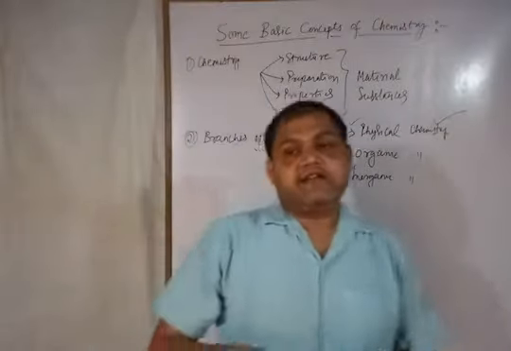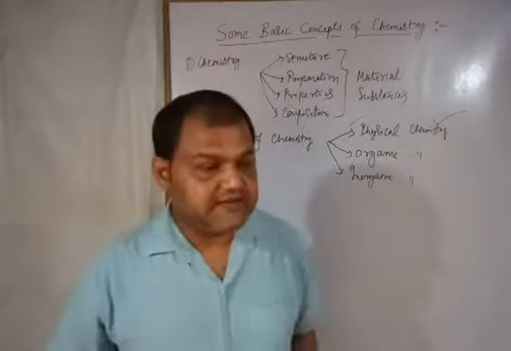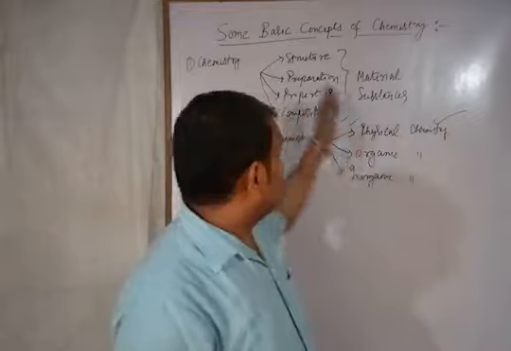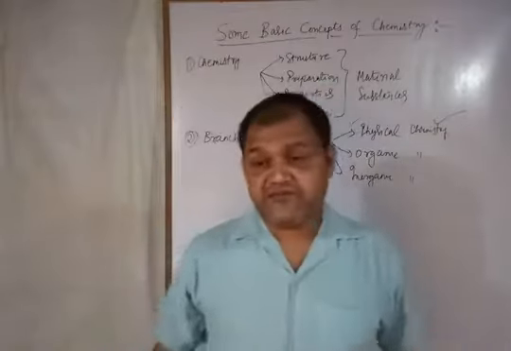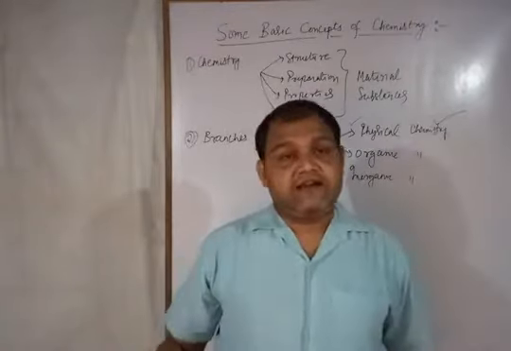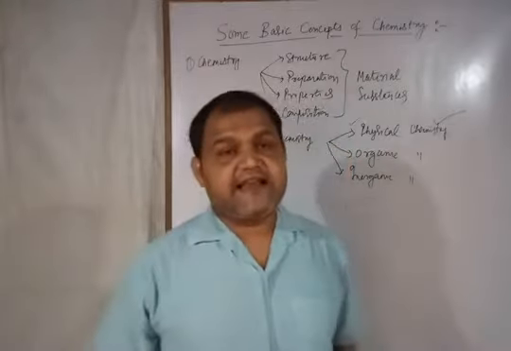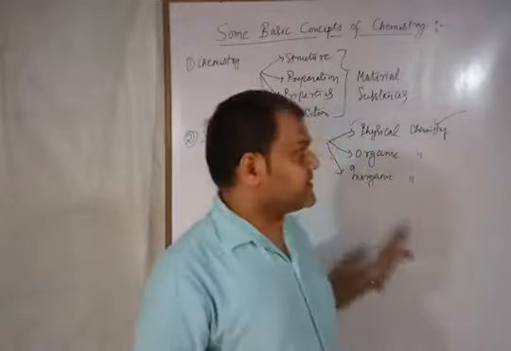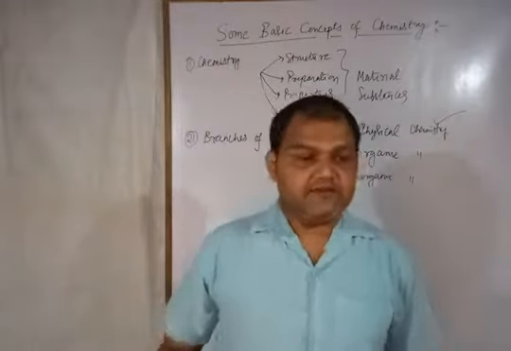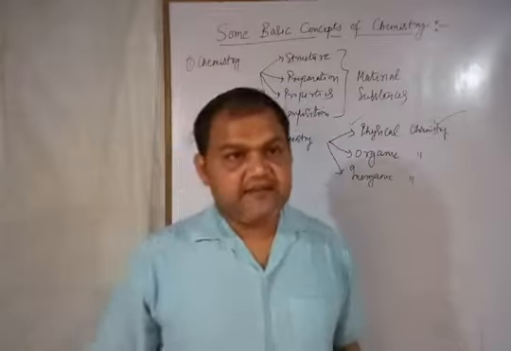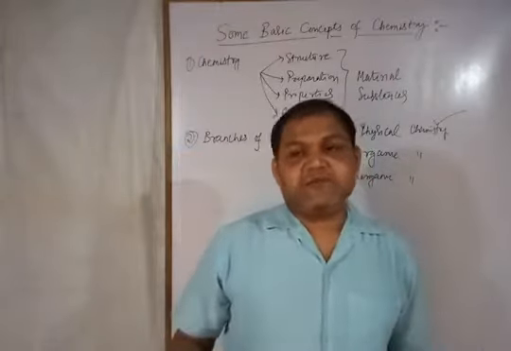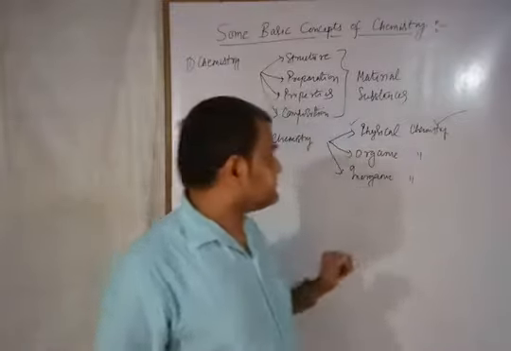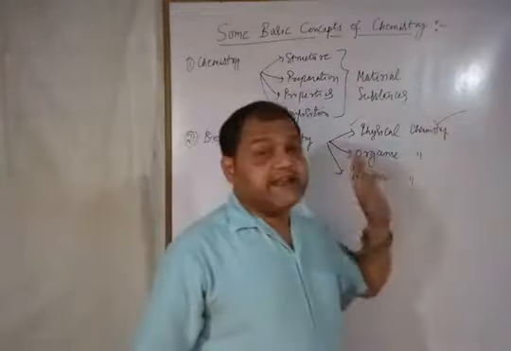So like in your syllabus of class 11th, there are many chapters of physical chemistry like chemical equilibrium, and this chapter also, that is Some Basic Concepts of Chemistry, in which we are dealing with the mole concept and stoichiometry, that is a calculative approach. So that all comes under physical chemistry. Apart from this chapter, in your syllabus, chemical equilibrium, chemical thermodynamics, atomic structure, these types of chapters come under physical chemistry. Got it?